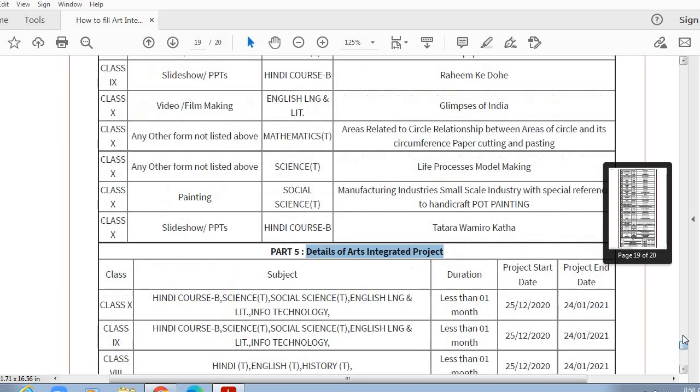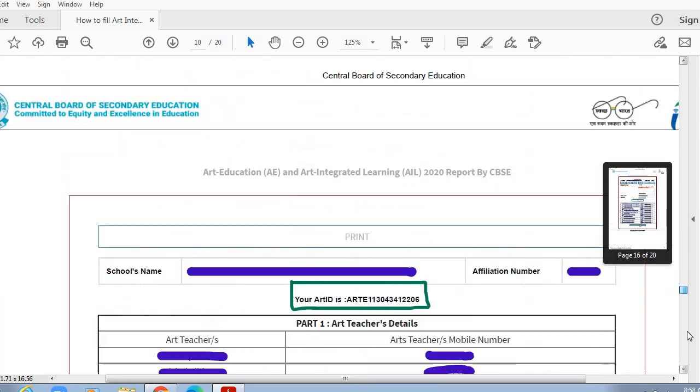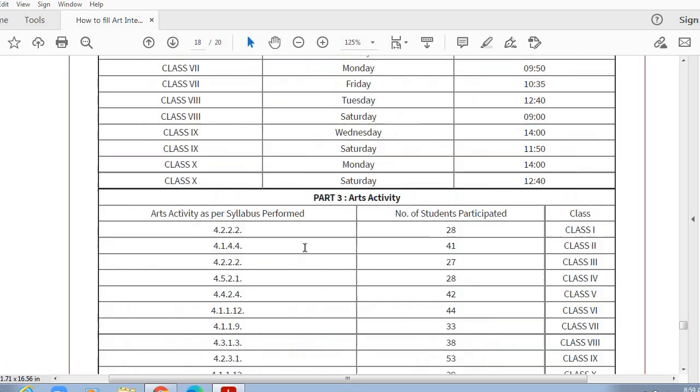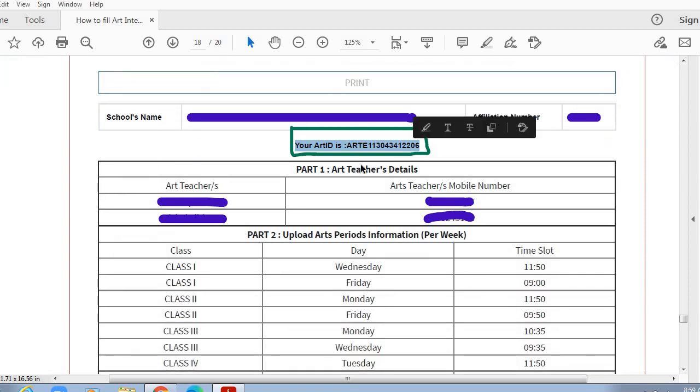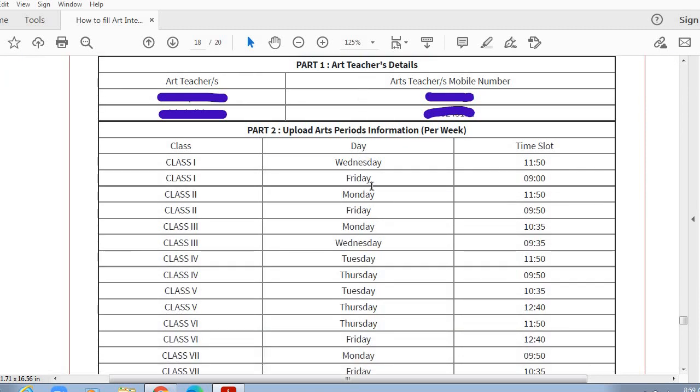Now in the beginning of this final report, there is one important point that you need to notice, and you should save it, preserve it. So you can see that your art ID. So this art ID is very, very important. In the beginning we have seen that circular mentions that you will be able to download the admit cards of the students when you upload information on the Kala Setu portal.